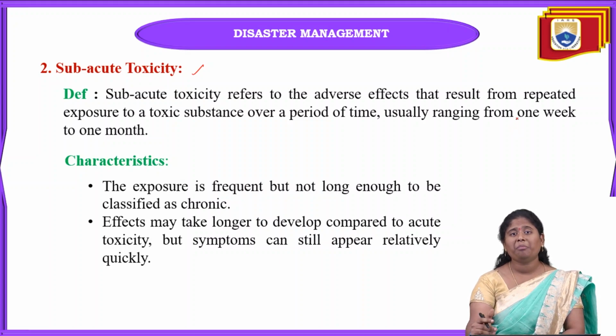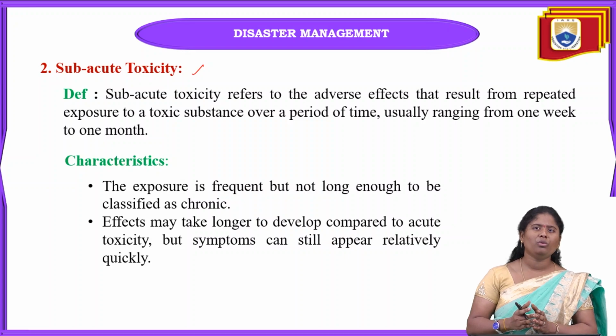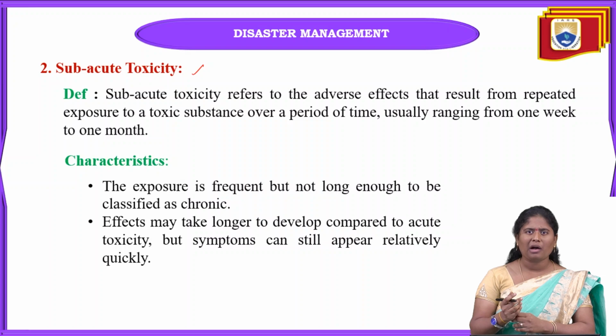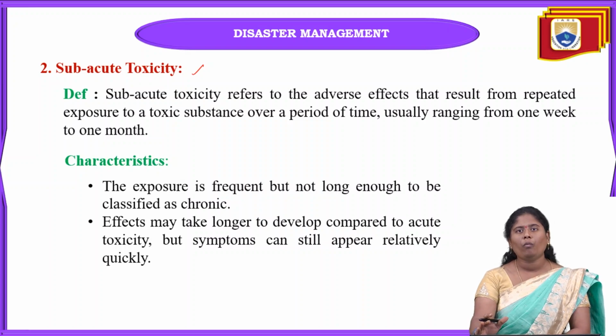Because of repeated exposure to these toxic substances or materials. We have to be very careful to wear different types of gloves and a mask, and also cover up our whole body. But when we do not cover our body and we are exposed, the effect on our body can be seen within 1 week to 1 month.